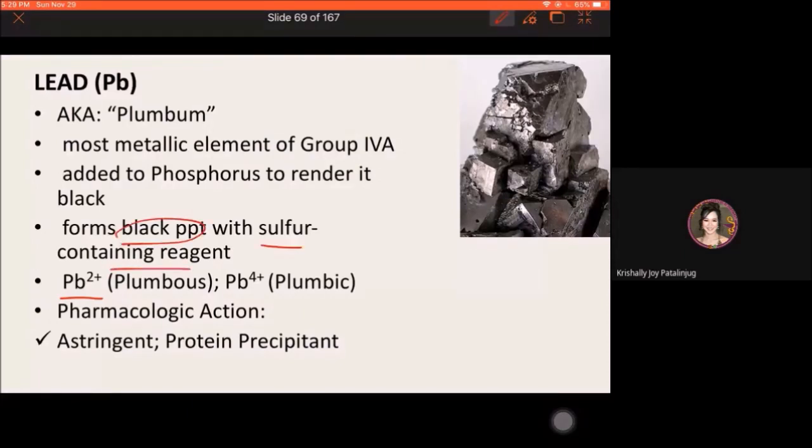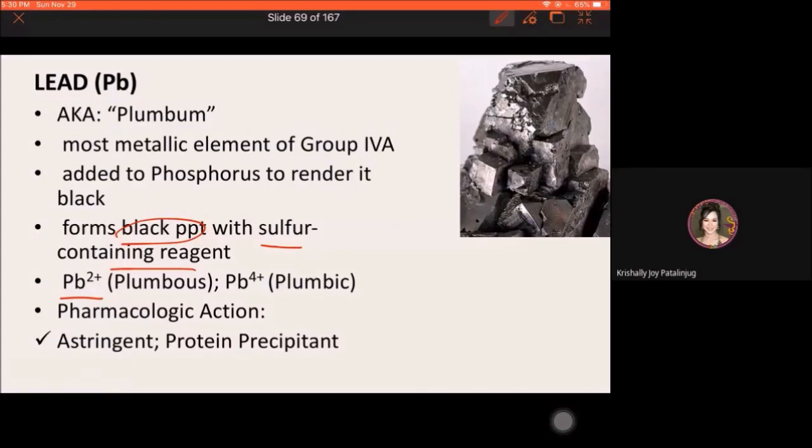So ito yung sinasabi kong exception. If naaalala nyo, yung lead, part siya ng group 1 cation which forms insoluble chloride precipitates. Pero at the same time, lead may also form black precipitate in the presence of sulfur containing reagent.